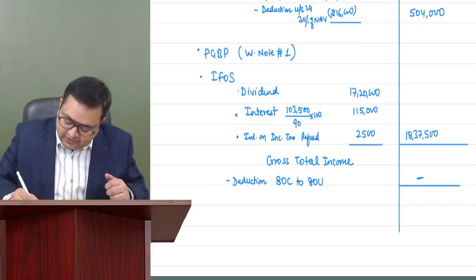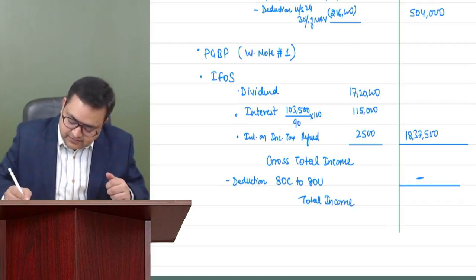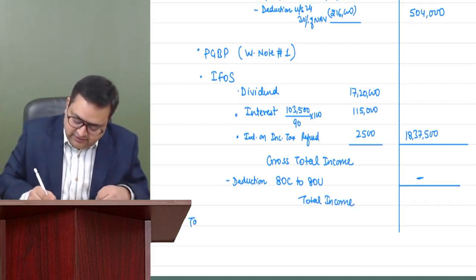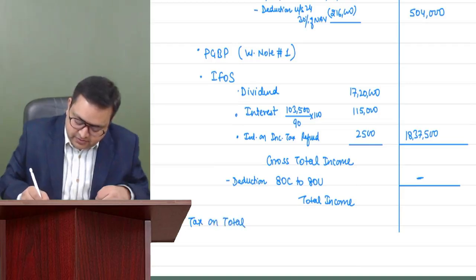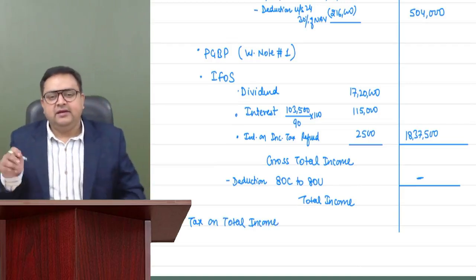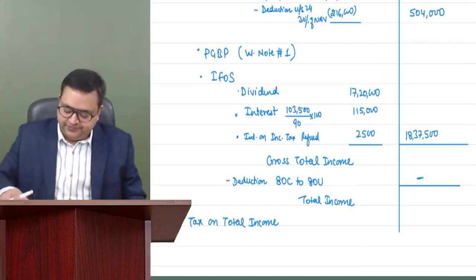After that, we will get our total income. From total income, we will compute our tax on total income. So we'll get our tax liability, then we'll compute the tax payable also.